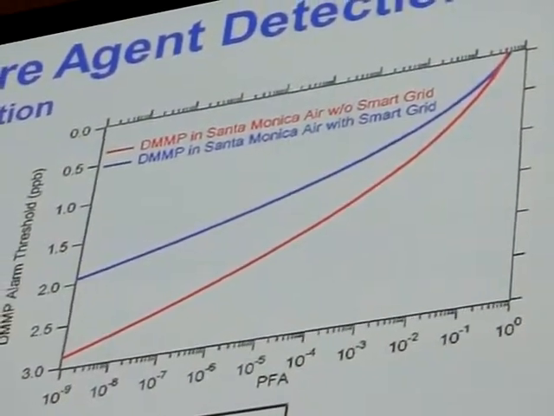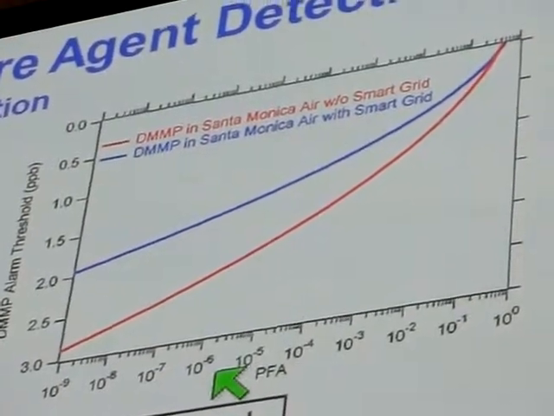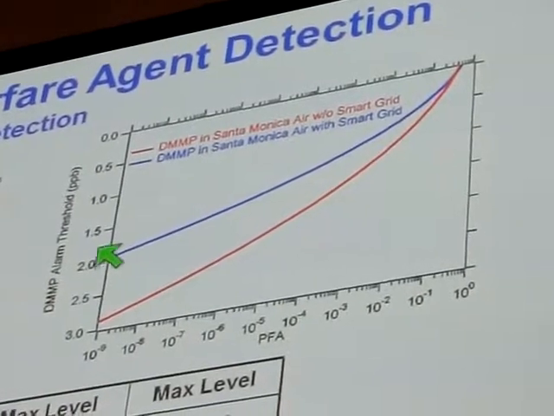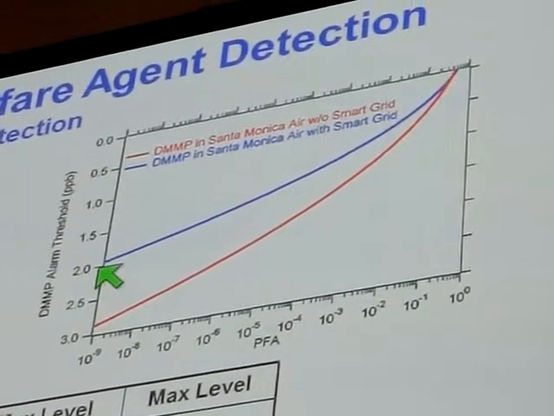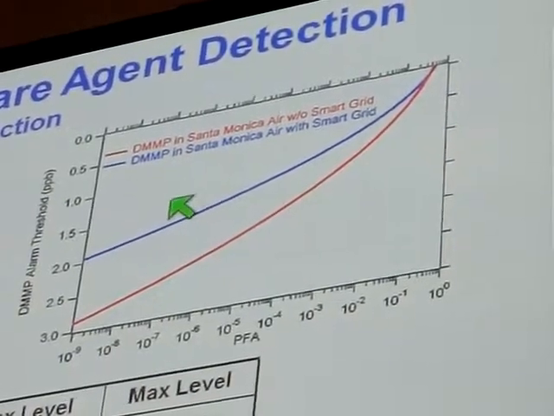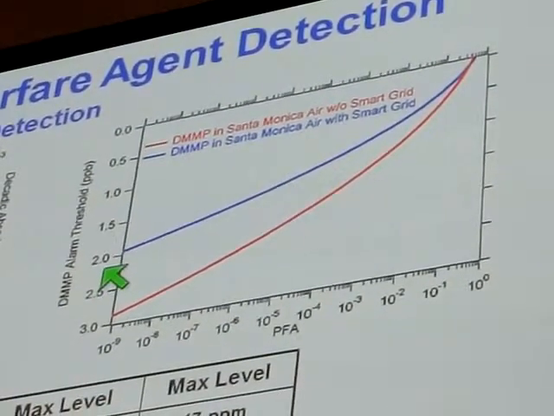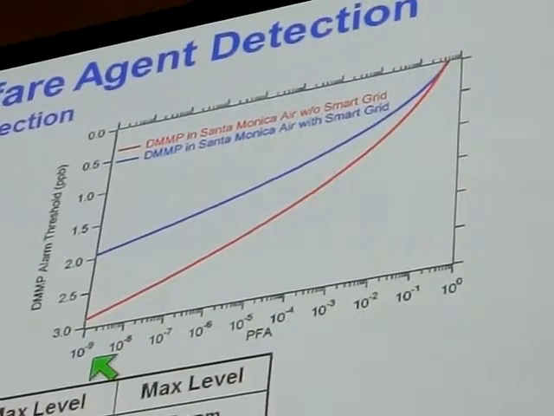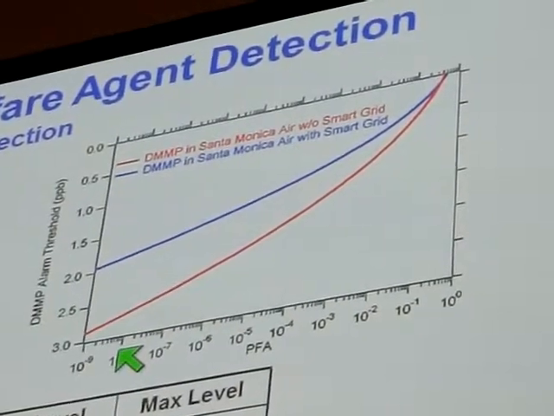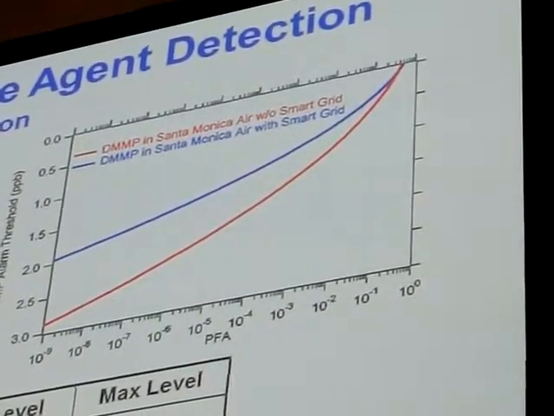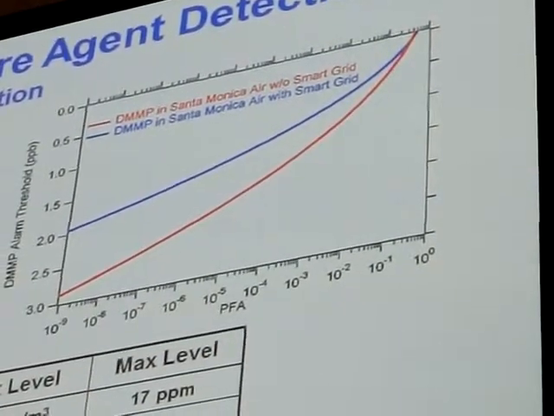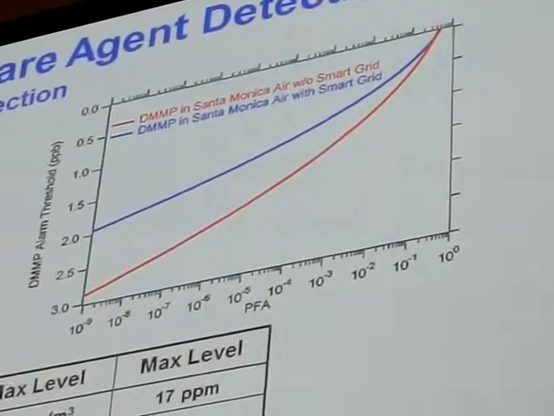What you see here is the false alarm rate plotted as a function of the alarm level that you set for detection of DMMP. Let's look at only the blue curve. What that shows is that at a capability of detection of 2 parts per billion, alarm will go off at 2 parts per billion, your false alarm rate is roughly 10 to the minus 8. This is in presence of Santa Monica air, which is polluted, just taking air from outside by the roadside. And so it's polluted air.